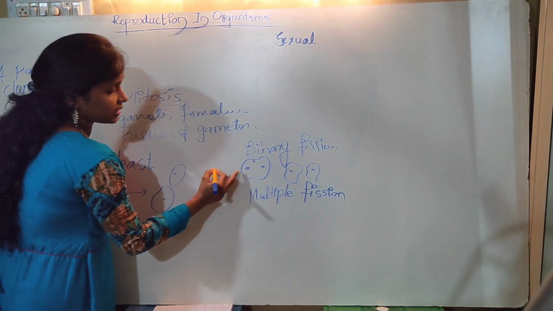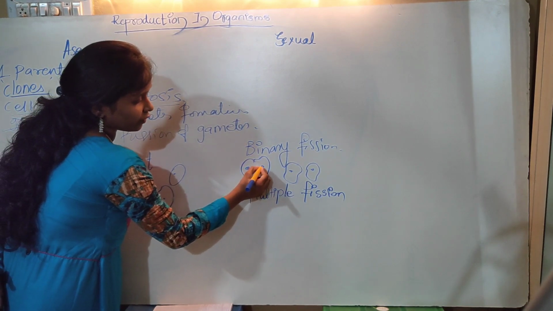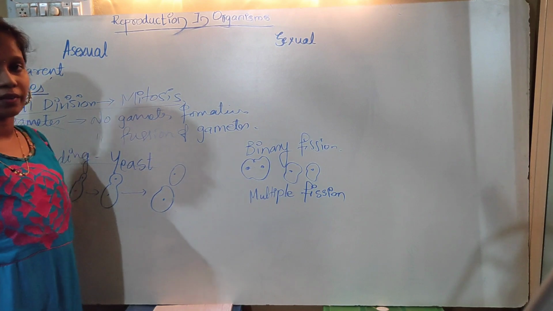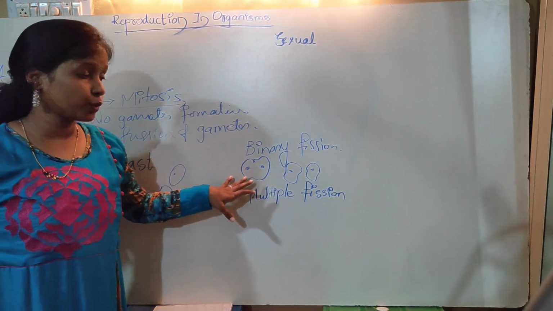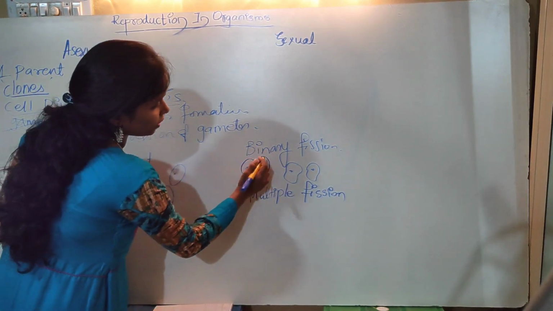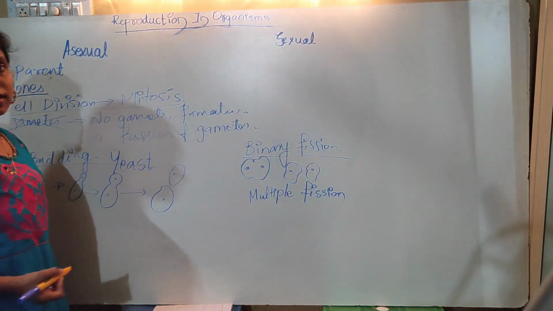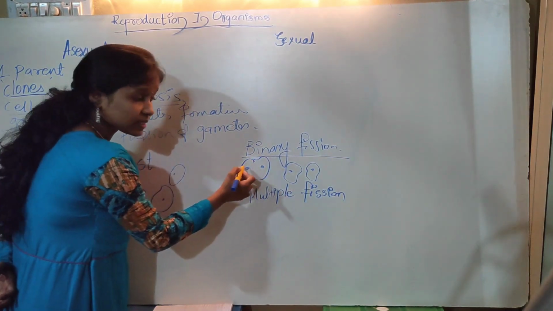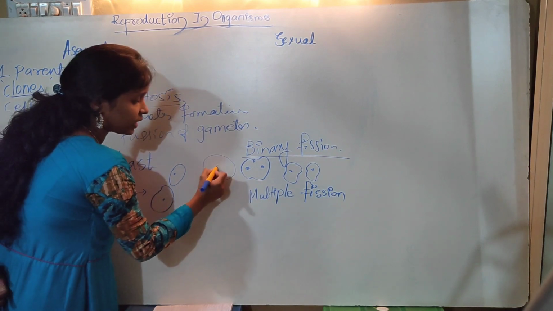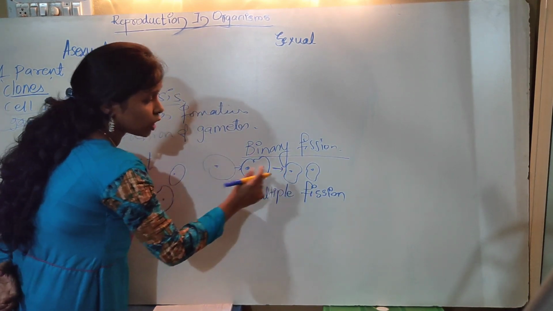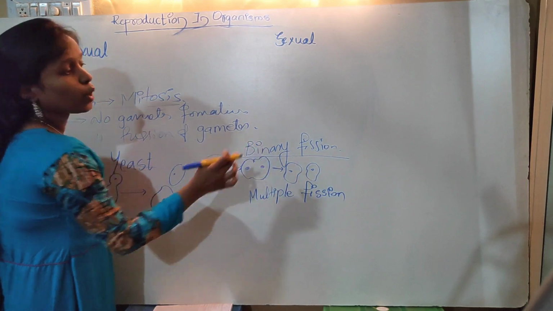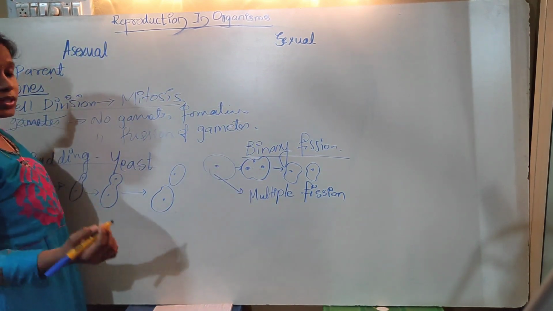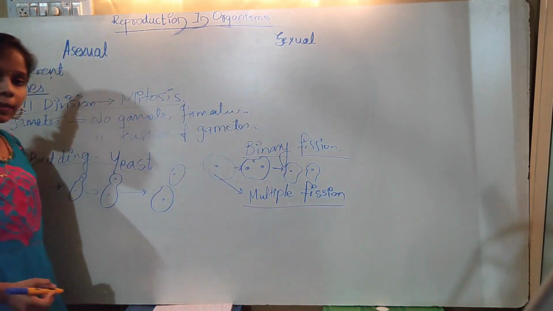From one parental cell, the nucleus keeps on dividing. First the nucleus divides, later the complete cell divides, though it will not have a true nucleus. In such cases where one single parental cell gives rise to two daughter cells, we call it binary fission. Where it gives rise to more than two cells, we call it multiple fission.